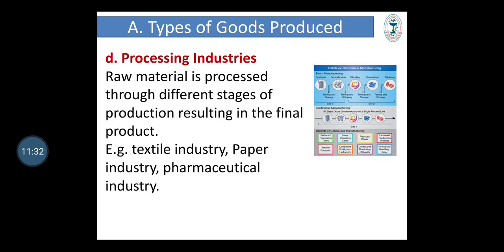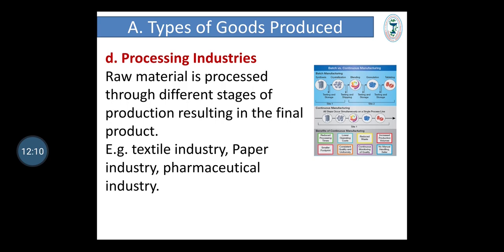Fourth type, processing industries. In processing industries, raw material is processed through different stages of production to obtain the final product. The best example is the pharmaceutical industry. Here raw material is processed through different stages like sifting, granulation, blending, compression, coating, etc. to obtain the final product, that is a tablet. That is, raw material gets processed through different stages, resulting in the formation of the final product.